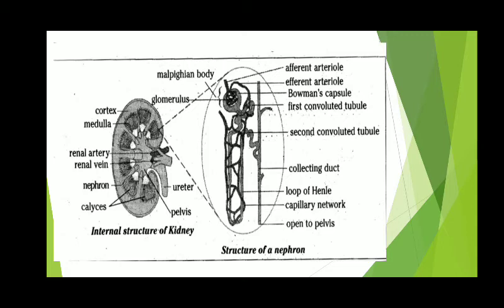And the Bowman's capsule, you see here, consists of bundles of blood capillaries, and these blood capillaries are known as glomerulus. And one end of the glomerulus is attached to the renal artery, which brings the dirty blood that contains the urea waste in it.